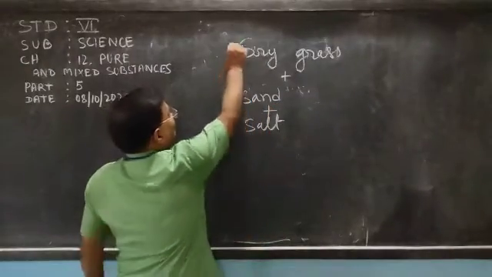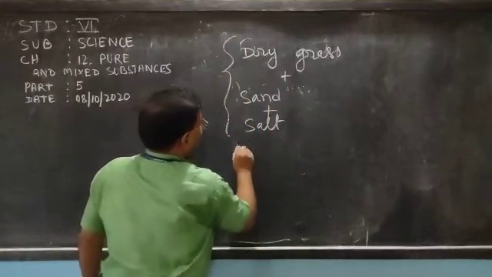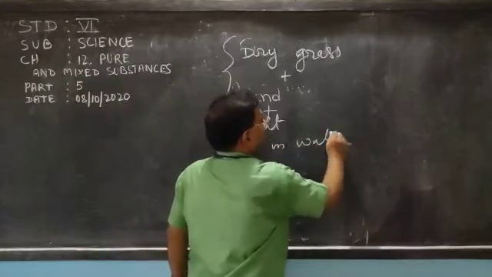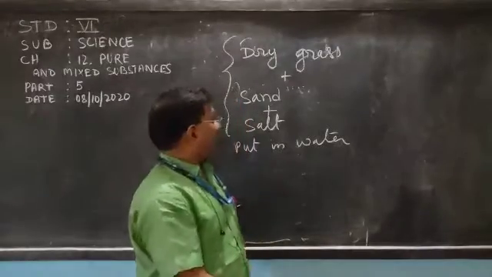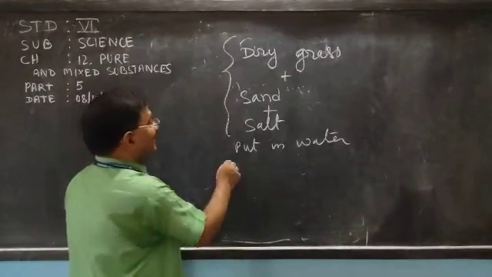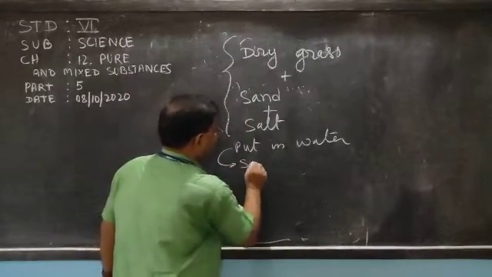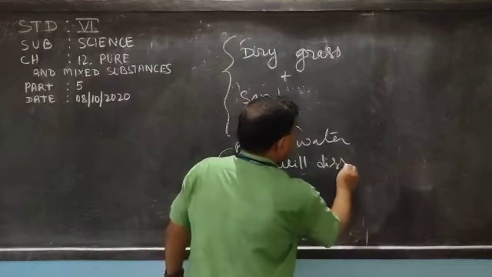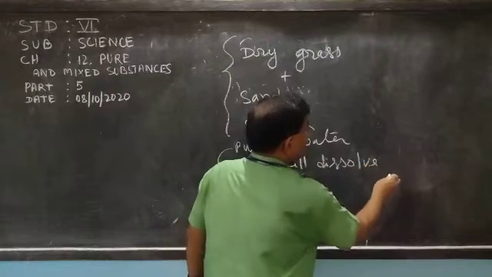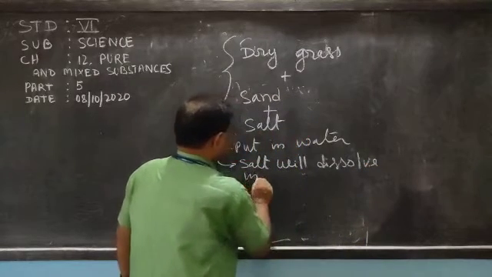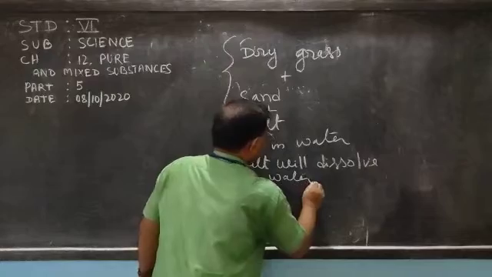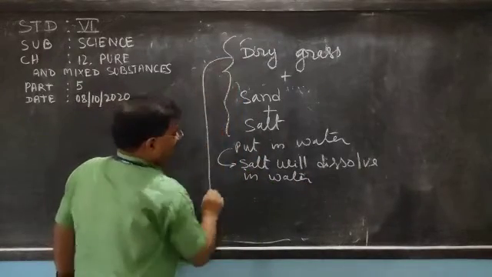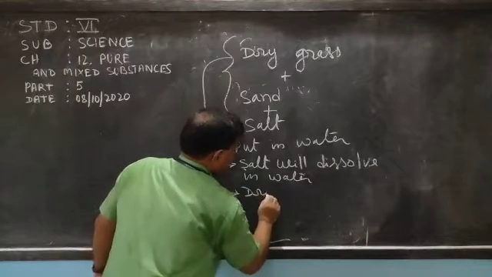What will we do? First we will put it in water. As we put it in water, salt will dissolve in water, and dry grass will float.